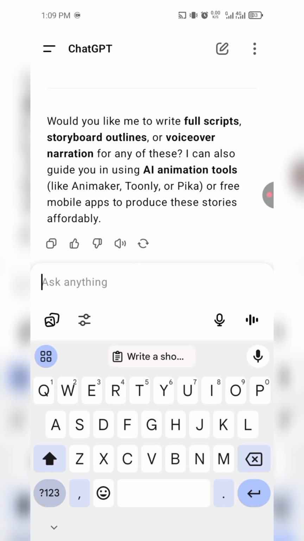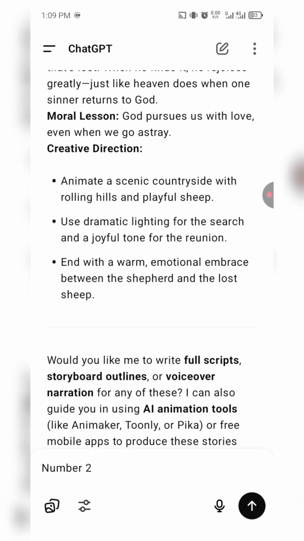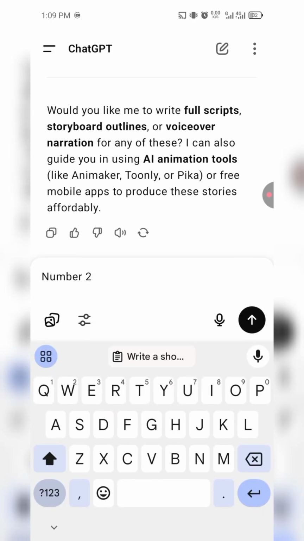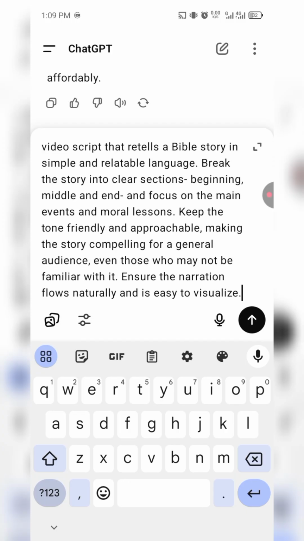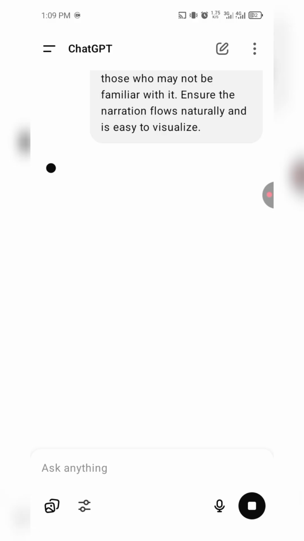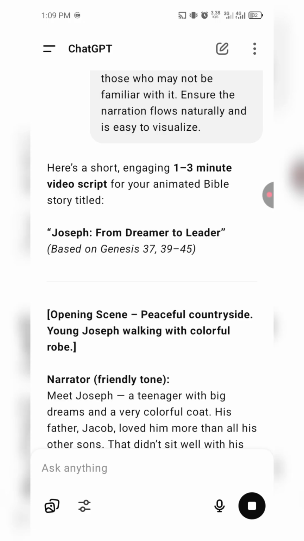So now I'm just going to write number two, and then I'll write out another prompt that I want it to give me. Okay, remember it just gave me the title and some things I need, right? But now I want it to write a script for me. All right, write a short engaging 1 to 3 minutes video script for me. So using that number two that I want to use, so it depends on the number you want to use, right? So now here there is a short engaging 1 to 3 minute video script for your animated Bible story titled Joseph from dreamer to leader.